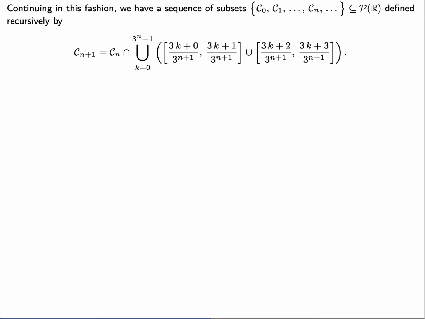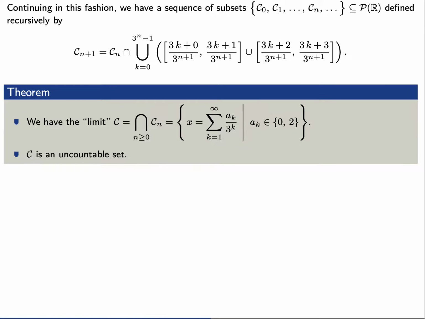Continuing in this fashion, we now have a sequence of subsets, C sub 0, C sub 1, and so forth, defined recursively in the way that you see here on your screen. We proved before that the limit, that is the intersection over all of these, is a set where we can express the elements x in the set in terms of ternary expansions, the sum as k goes from 1 to infinity of a sub k over 3 to the k, where the numerators a sub k are either 0 or 2.